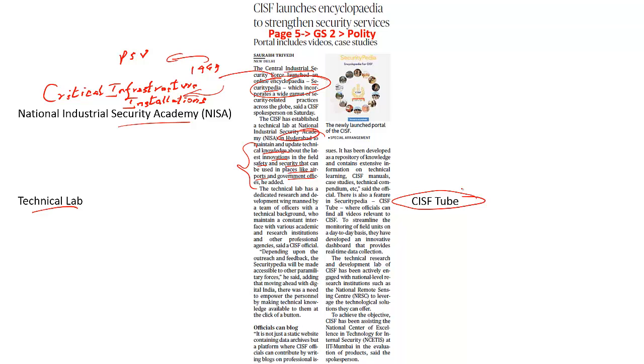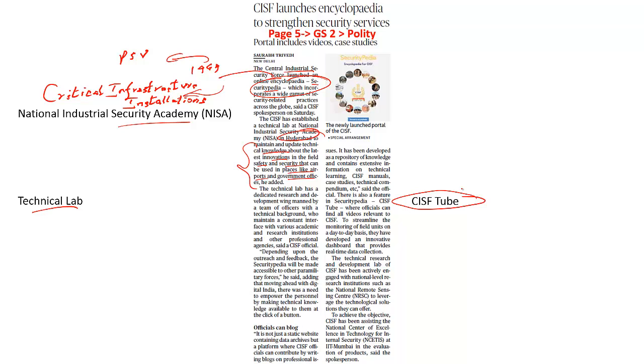All those videos related to the operation of various arms and equipment that have been used by the CISF are easily available under the CISF tube. This will be posted regularly on the website, and they would be able to access all types of videos when it comes to its functionality.